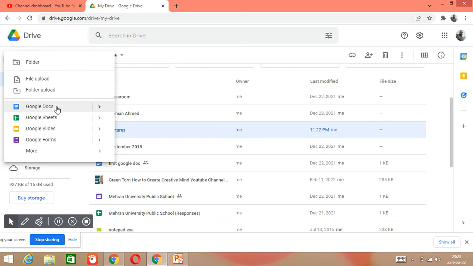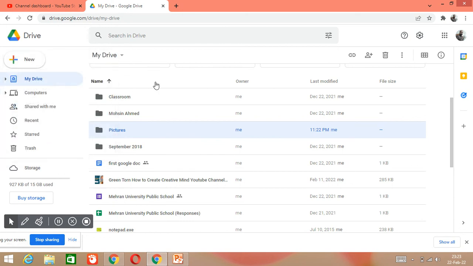This is also a Google application. These all are Google applications. We have already learned how to create Google Form. And right now we are learning Google Drive, and after that we will also learn Google Docs. Okay, so that's how we can upload our files.